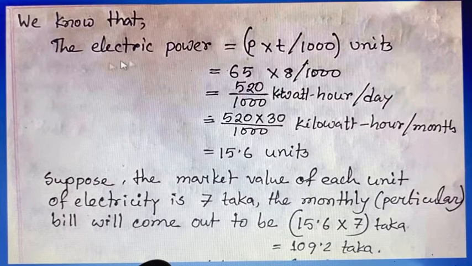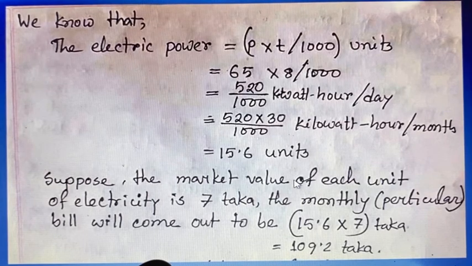We know that electric power equals P into T divided by 1000 units. We put the value of P, 65 watt, that means power. How many hours does it run? 8 hours, right? And we finally get 0.52 units.